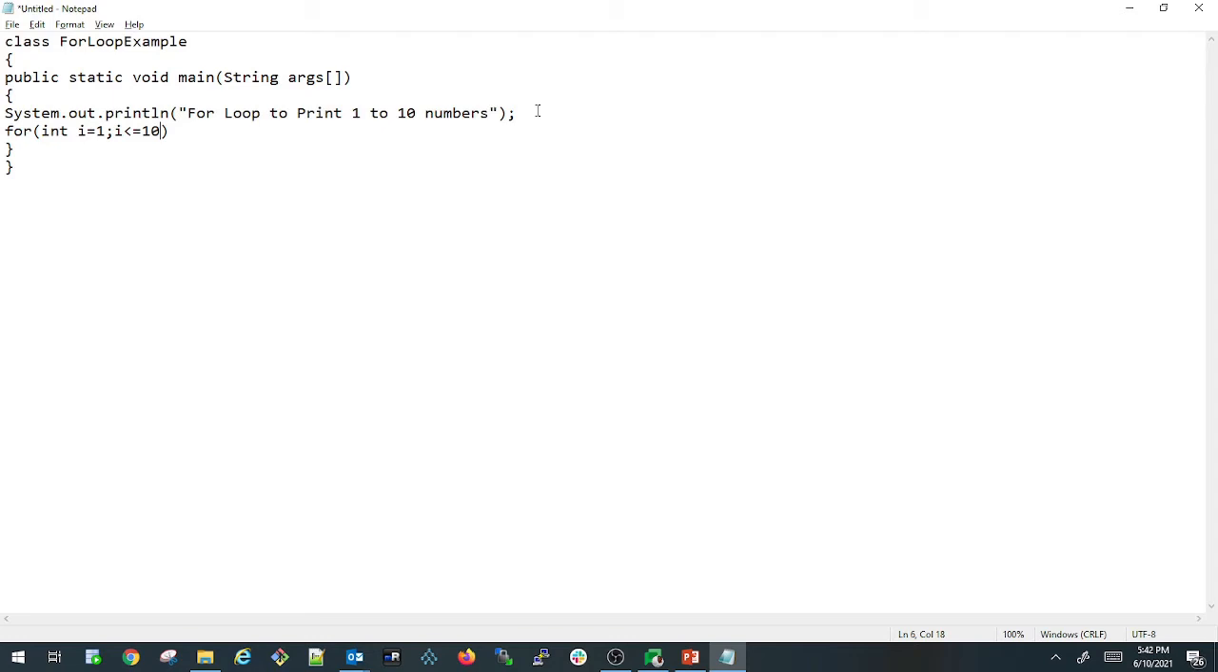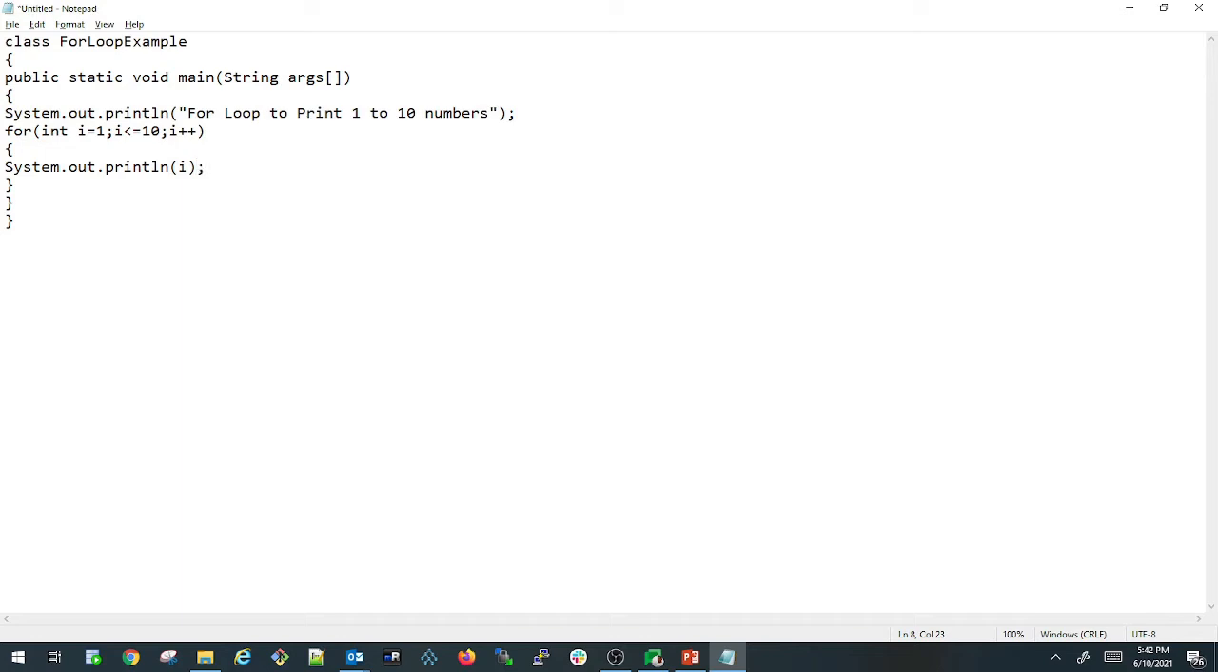And after that I'm putting one more semicolon, and here we need to write either an increment or a decrement. So in this case I'm using an increment I plus plus, which means the I value will be incremented by 1 here. So after that I'm opening my for loop brace, and then I'm closing my for loop brace. So inside that I'm writing system dot out dot println. So I'm just printing only the I value here, and I'm just putting a semicolon to finish the statement.